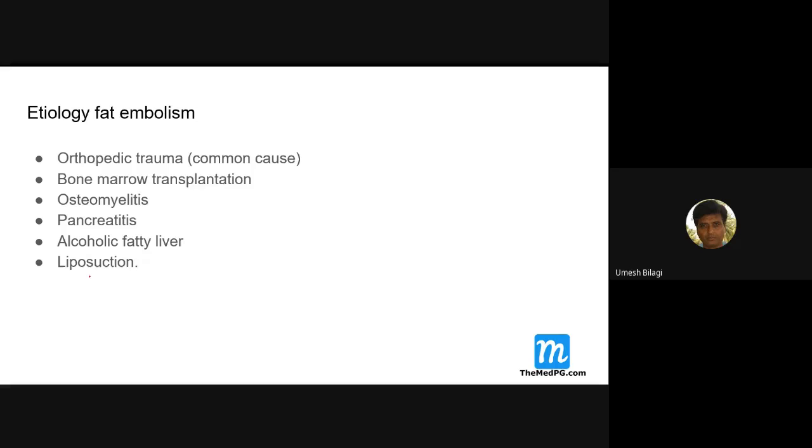Many actresses have probably died because of this fat embolism. I don't know. You have seen that a few Telugu actresses died following fat embolism. Okay. Yes, sir.